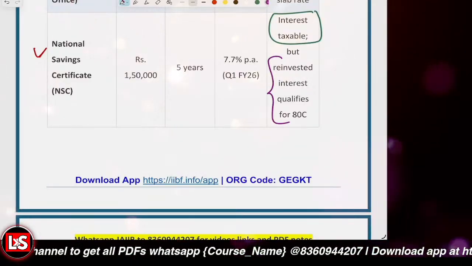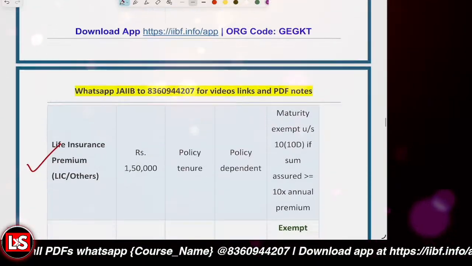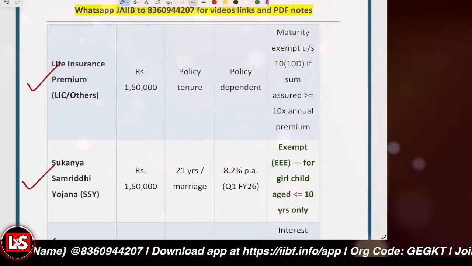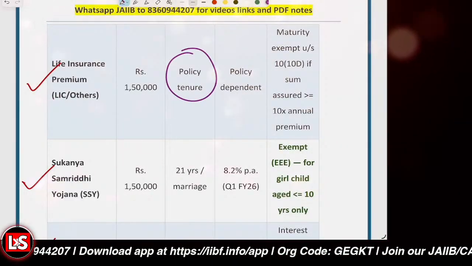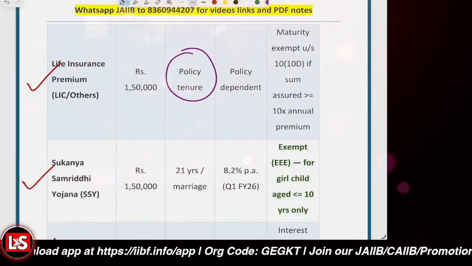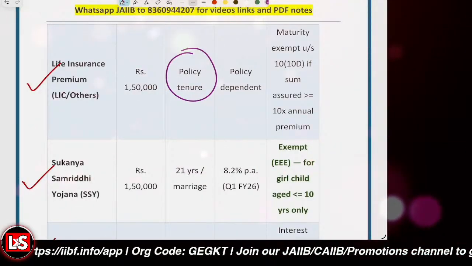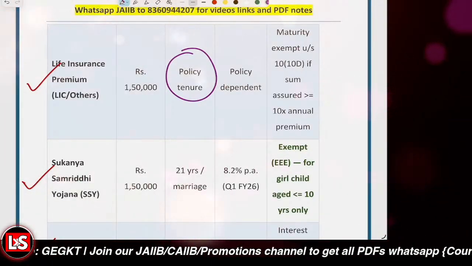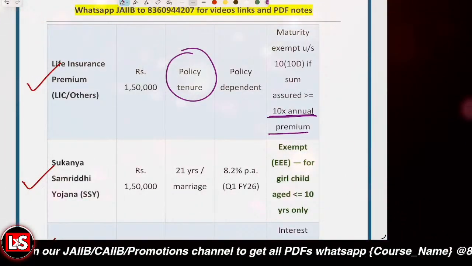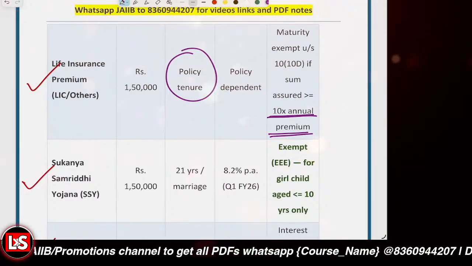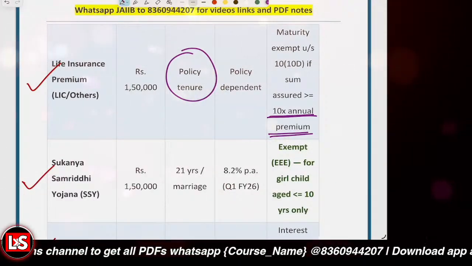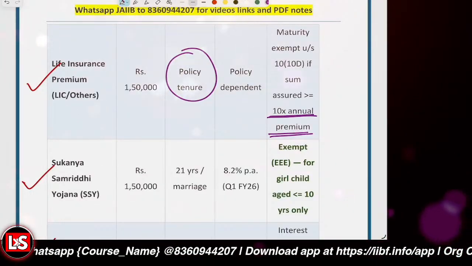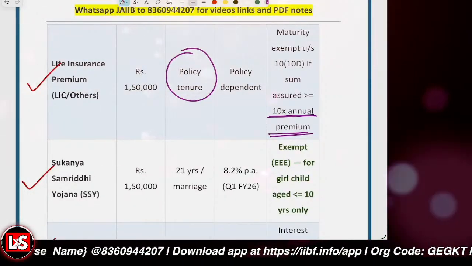If the interest amount is reinvested for the NSC, National Savings Certificate. For the LIC, the maximum amount is again 1,50,000, and the lock-in period is up to the policy tenure. The maturity is exempted under section 10(10D), if the sum assured is greater than or equal to 10 times the annual amount. Then deduction will be allowed to you, and the maturity exemption will be there.